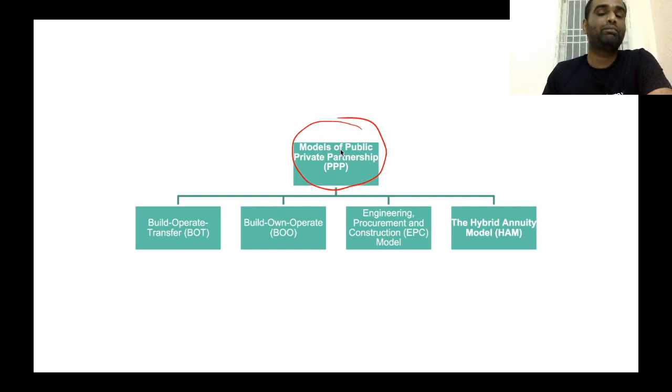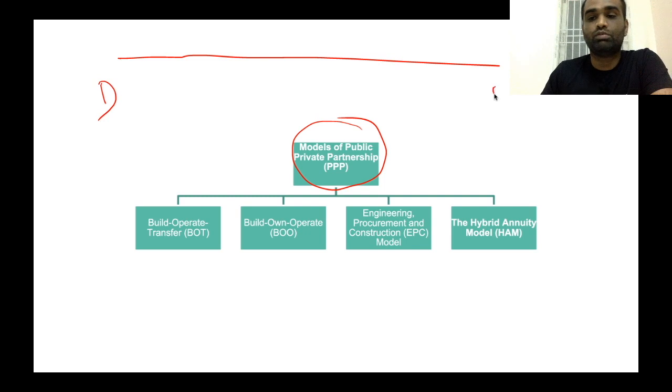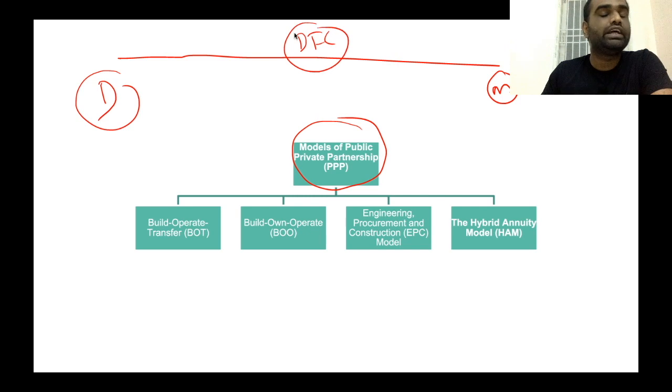Now, why is public-private partnership required? Say, for example, government wants to construct a dedicated freight corridor between Delhi and Mumbai. Clear? Now, to undertake such huge infra projects, the private sector will not have the resources, will not have the money. So, what the private sector will do is partner with government. Both private as well as government will come together and invest in this particular infra project.